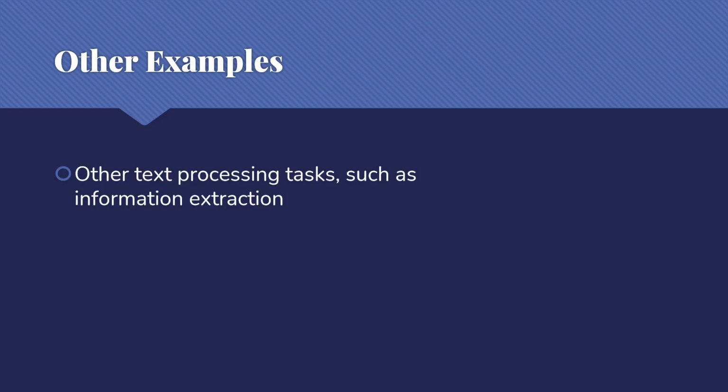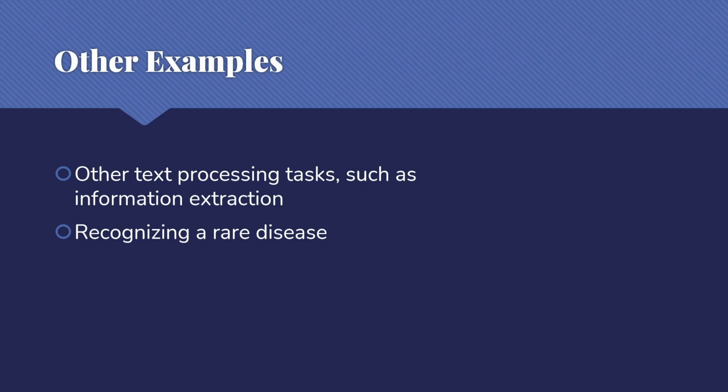There are some other cases where accuracy may be misleading. Quite a few other text processing tasks like information extraction, where again we're likely to label all the different words or tokens, and there are only a few of them that are of interest to us. Or consider recognizing a rare disease. We have a test.